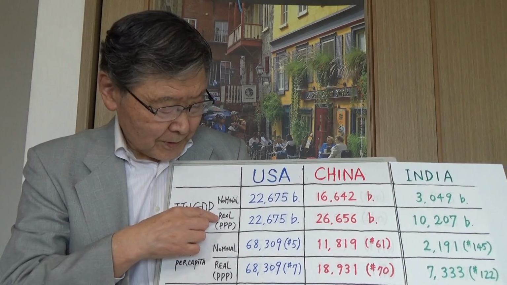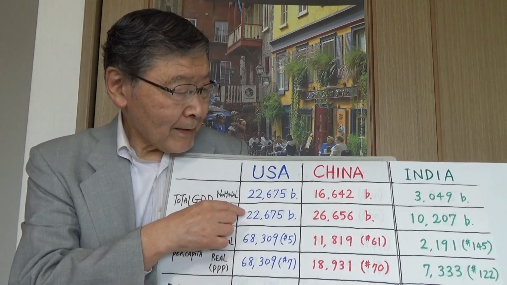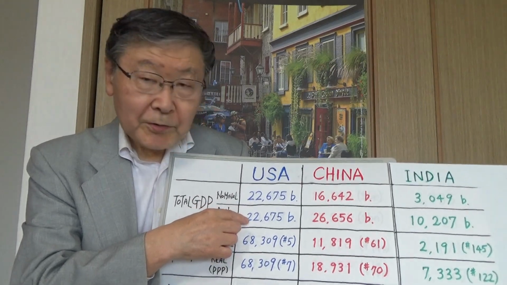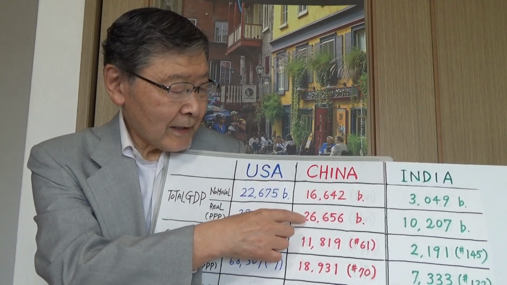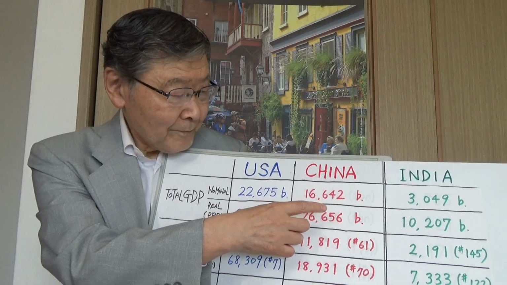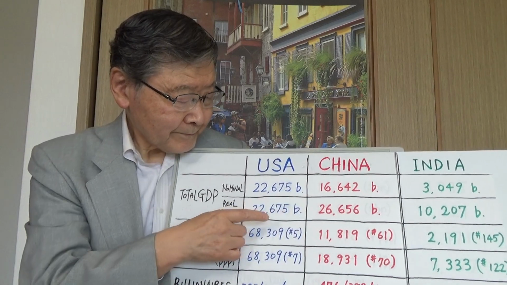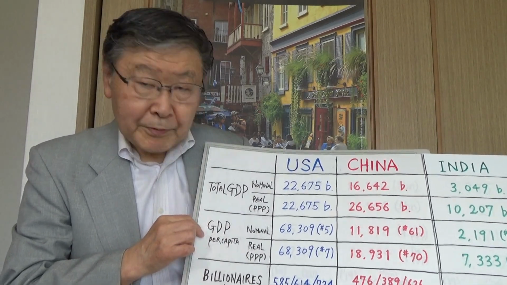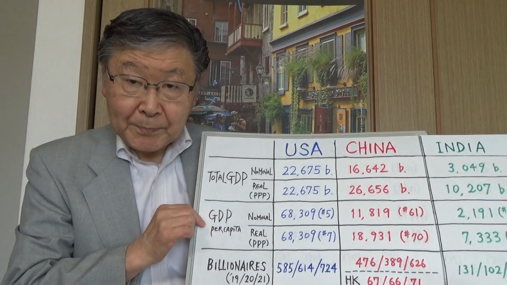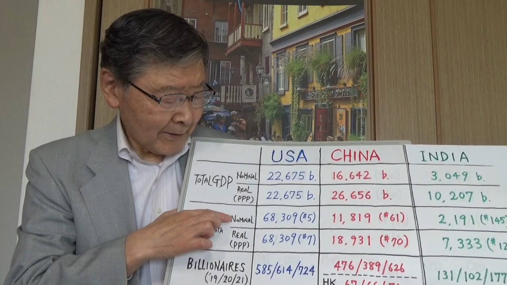Even in real terms, numbers are relatively small for India. 22 trillion for US, 26 trillion China, and 10 trillion. But it's rapidly increasing in India. How about the per capita GDP? In terms of nominal GDP per capita,